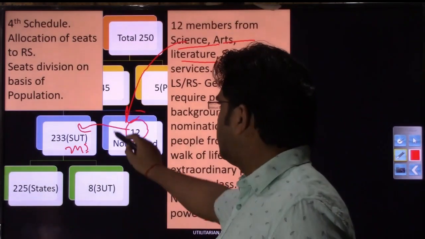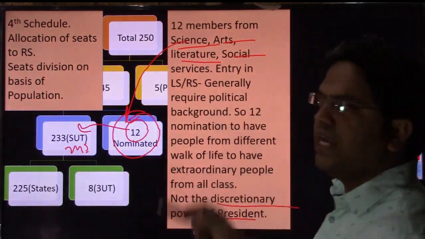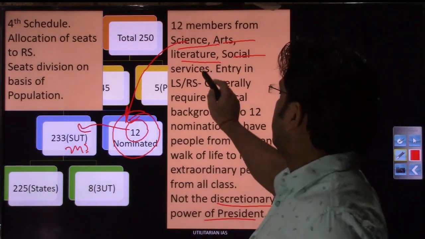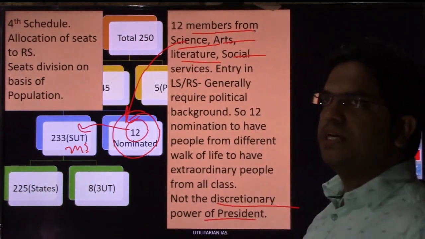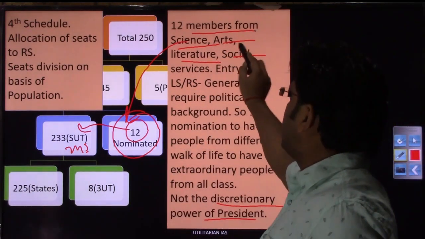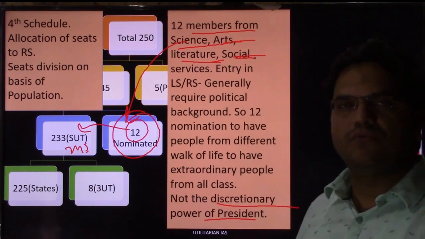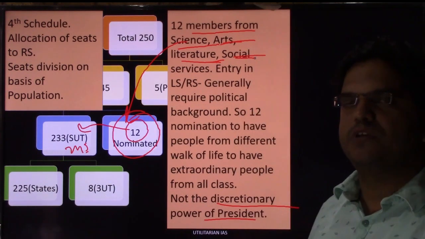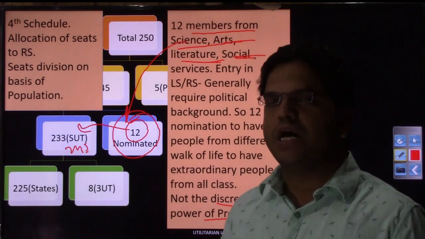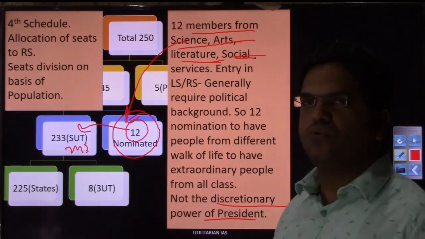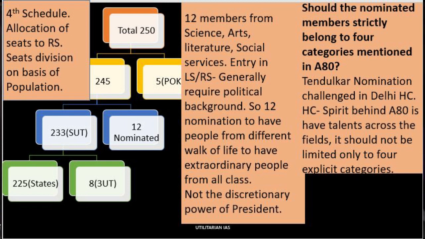Right now we are talking about Rajya Sabha. The 4 areas mentioned from which these 12 members can be nominated are science, arts, literature, and social services. However, recently you would have seen that people from sports, economics, and other backgrounds are also being nominated to Rajya Sabha.